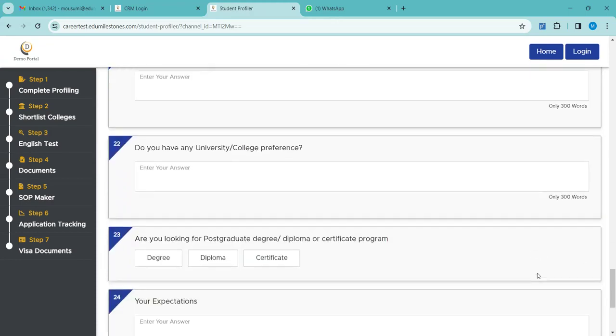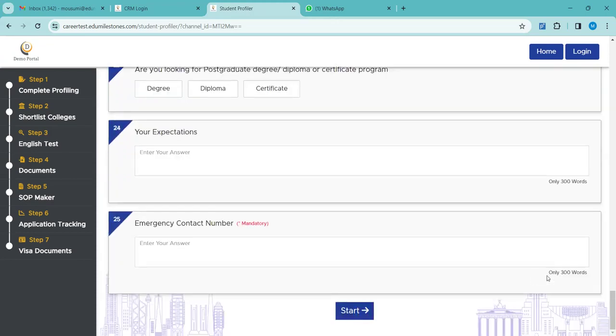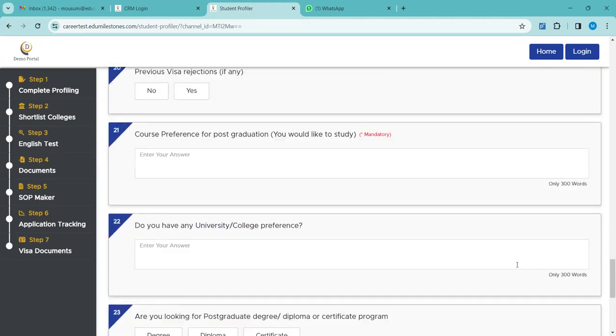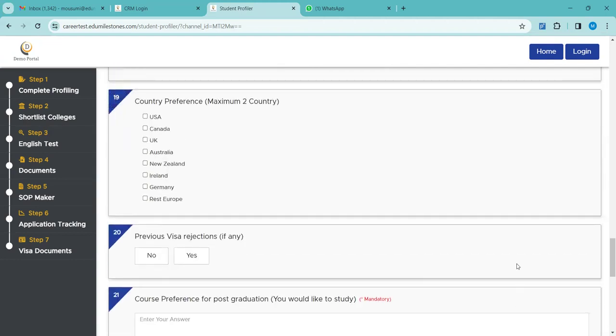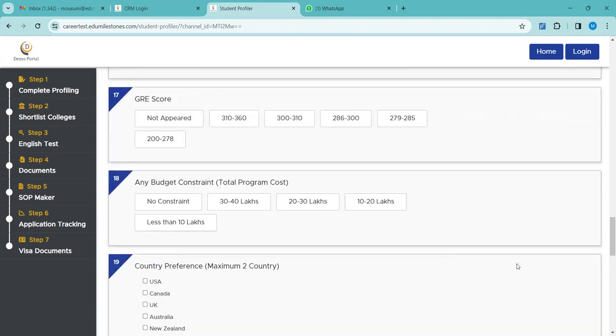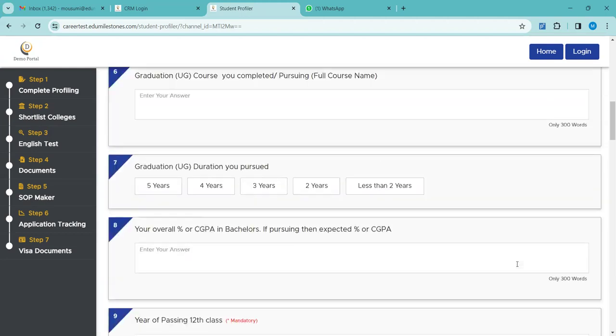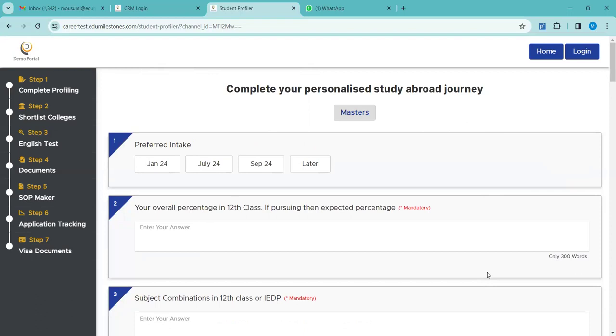This questionnaire set is nothing but about the students. We need this information, right? So that we can suggest universities and recommend countries as per their profile. This information is very important for us to proceed ahead with the profile. So let me just do a fast dummy profiling.